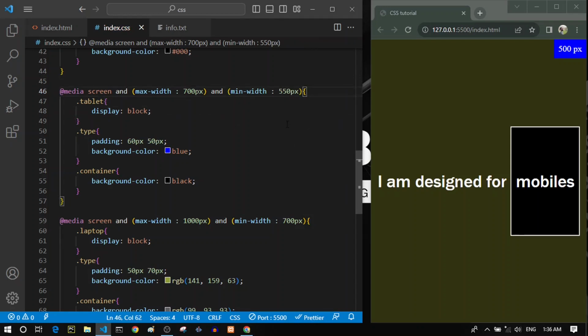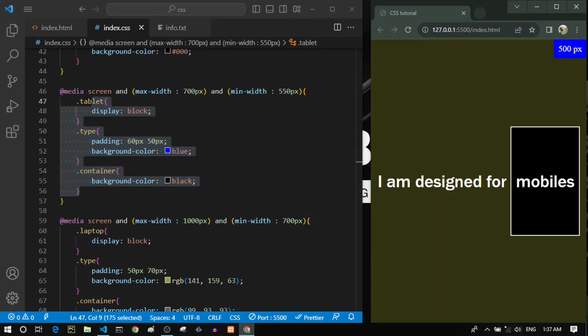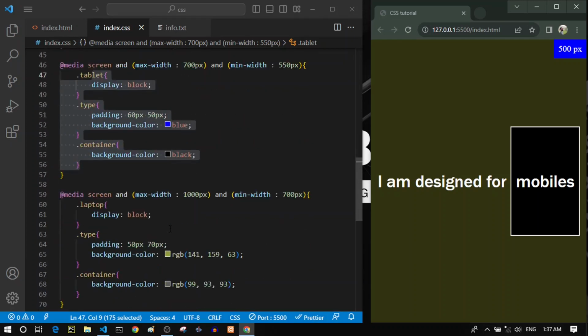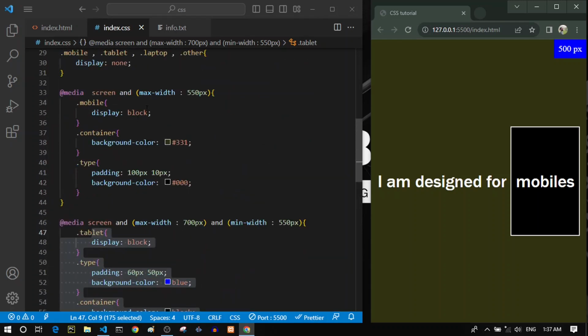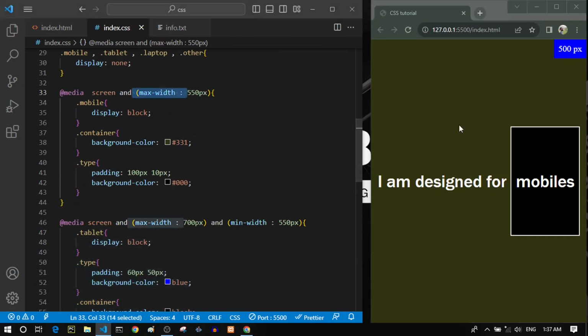So we say that if the device is at least 550 pixels and its maximum width is 700 pixels, that's probably a tablet. So it will apply these styles. And you can see that right now it displays the mobile because these other conditions are false. Actually, these three conditions are false, and now only this condition is true. So I think now the problem is solved.